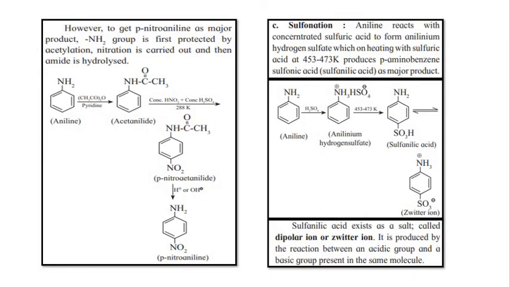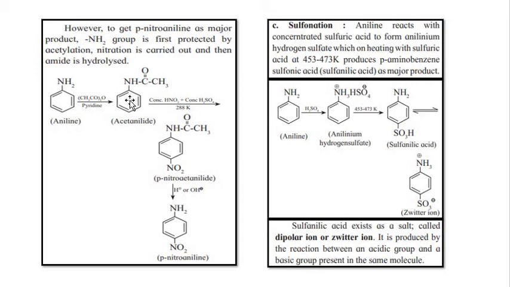But when you protect this amino group by acetylation, by acylation, what will happen? Then you will get the major product as a para product, and after hydrolysis you can convert this NHCOCH3 group back to NH2. So NH2 group will be turned into NHCOCH3 by the reaction of aniline with acetic anhydride in pyridine solution, and on